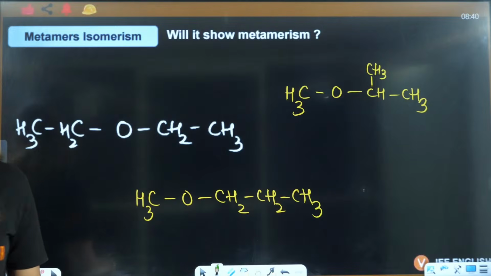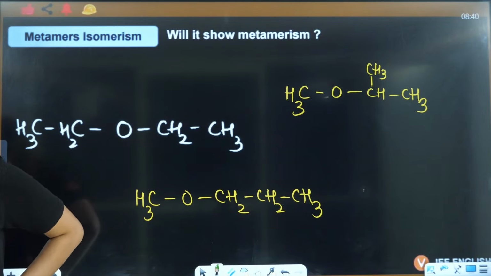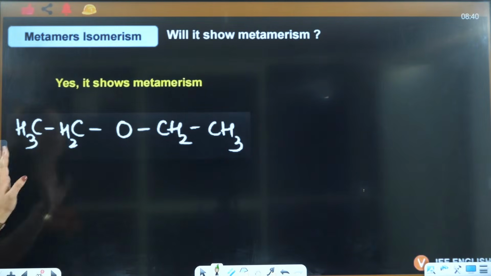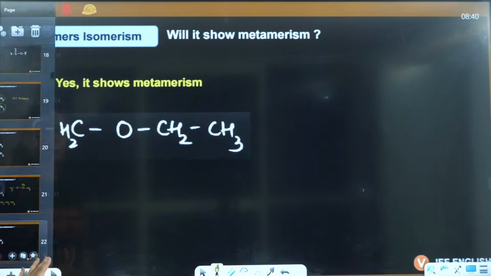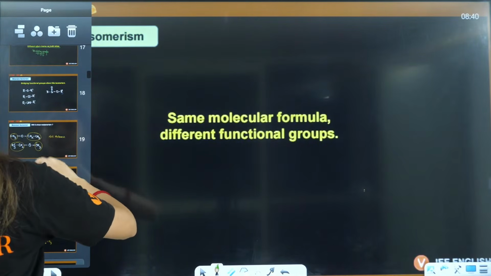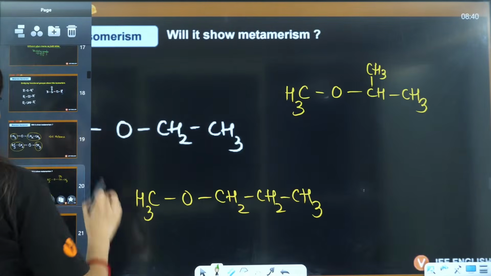So alkyl chains are different here, right? Okay, yes. Now this we have done. I think I'll just delete this one also.